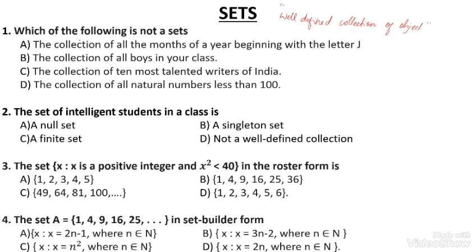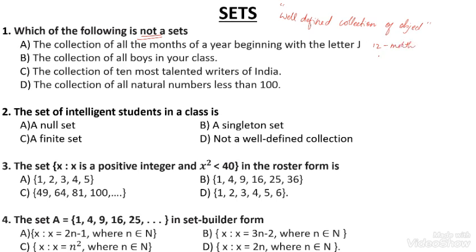Which of the following is not a set? First, a collection of all the months of the year beginning with the letter J. There are 12 months in a year.